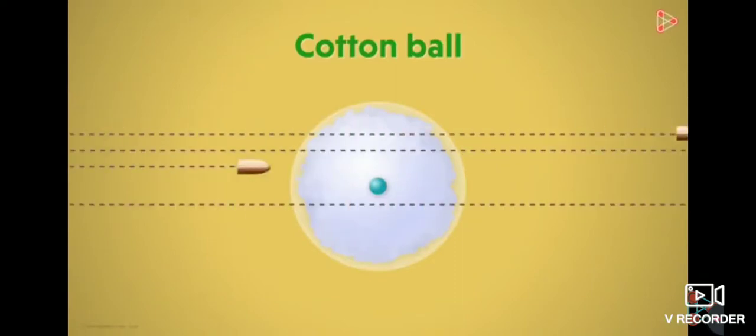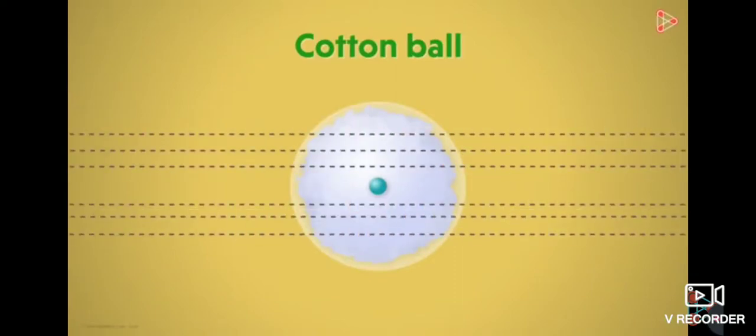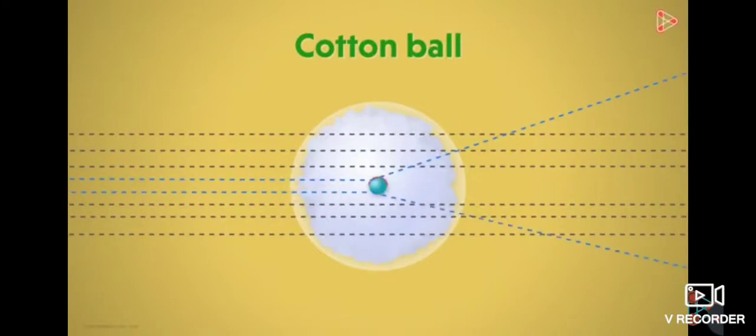So hard that it can even resist a bullet shot against it. Now what will happen if you shoot many bullets across this cotton ball? Most of them will travel straight through the cotton surface. What will happen if a bullet hits the edge of the central heavy mass? In this case, the bullet will slightly change its path and get deviated. So looking at the size of the central mass, it's obvious that only some of the bullets will get deviated.